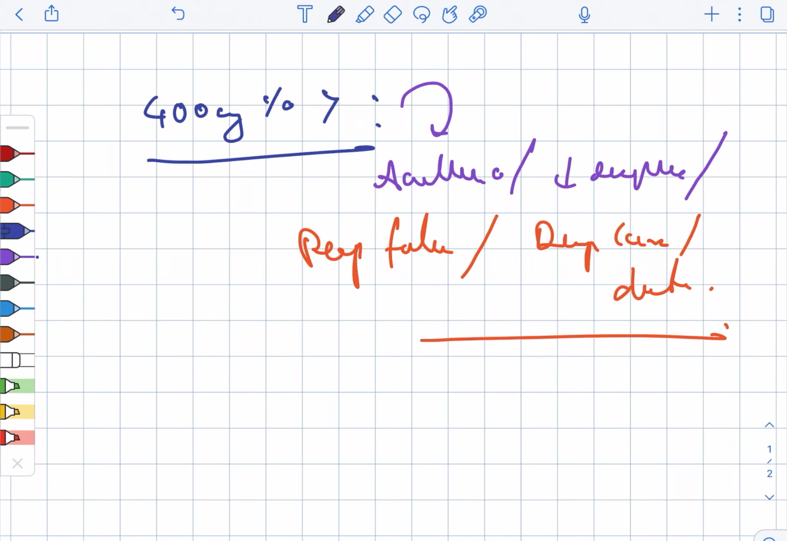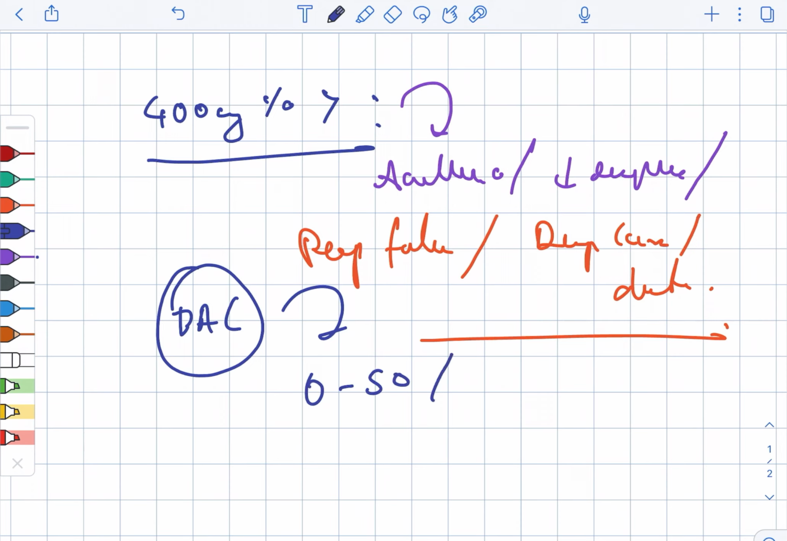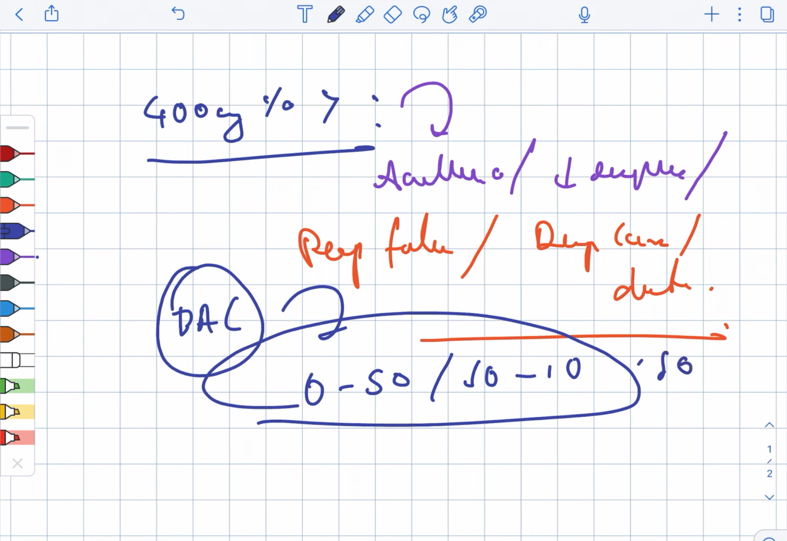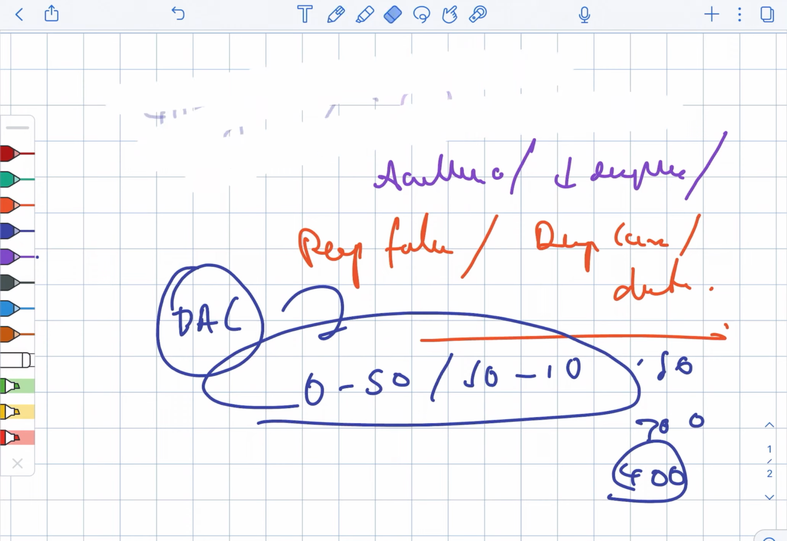So to recap, we saw that blood alcohol concentrations are classified as 0 to 50, 50 to 100, 100 to 150, 150 to 300, 300 to 400, and greater than 400. And then we saw their respective effects.